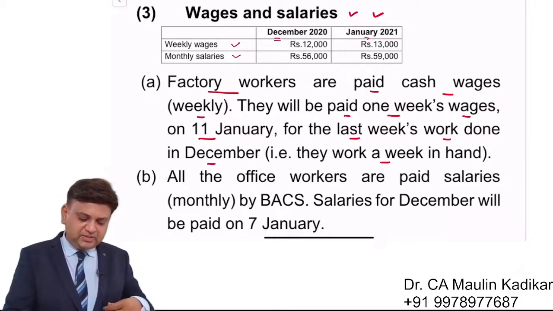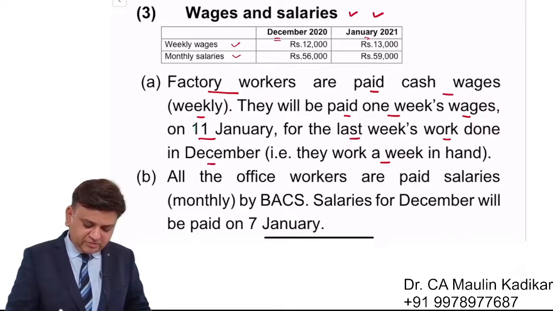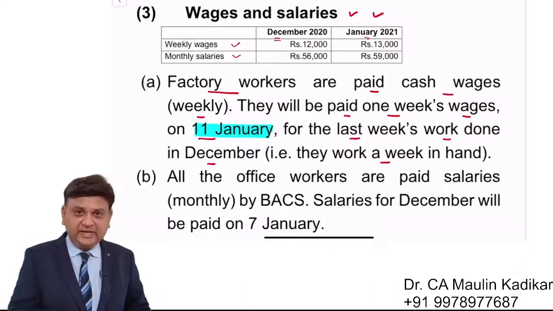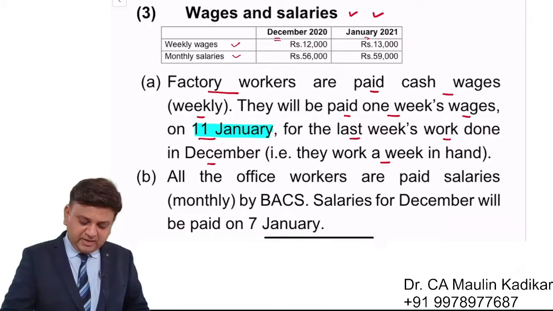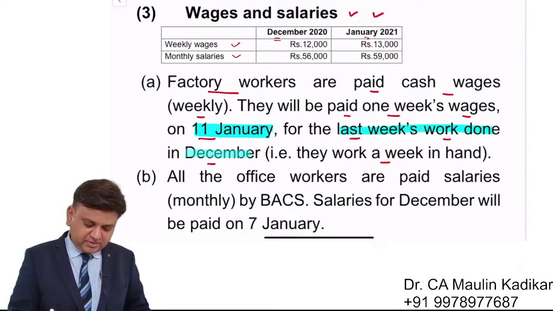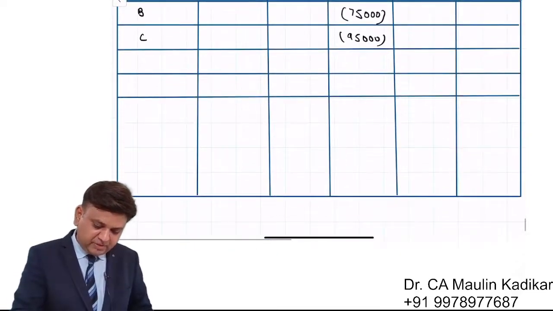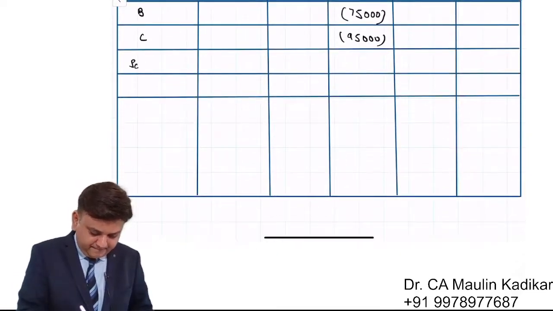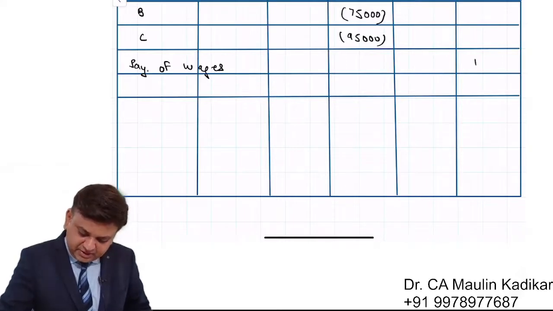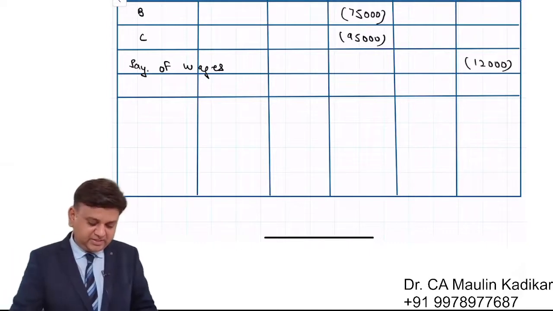So friends, over here, simply we understand on 11th of January, that is Friday in our example, we'll pay last week's wages of December. December month, weekly wages is 12,000. So we have to consider over here payment of wages. On 11th, we will mention an amount of rupees 12,000.